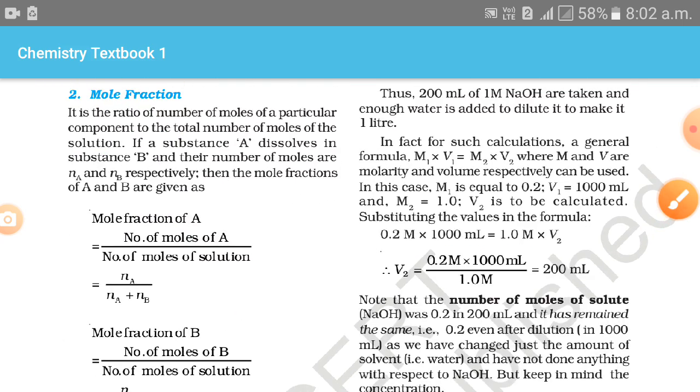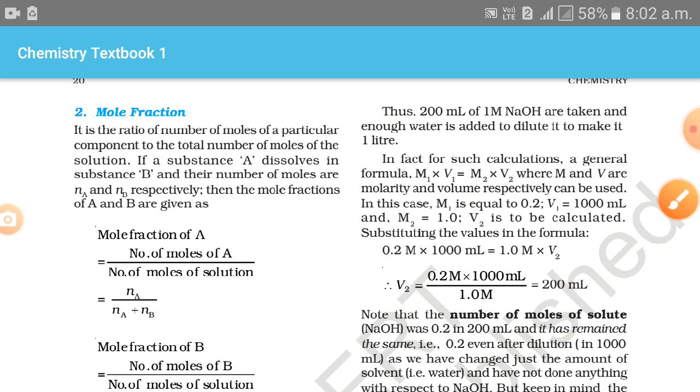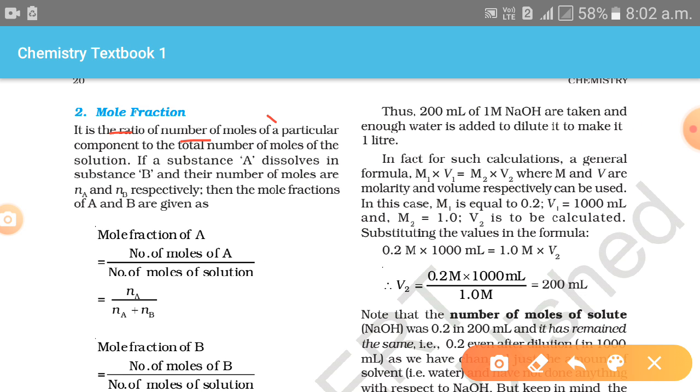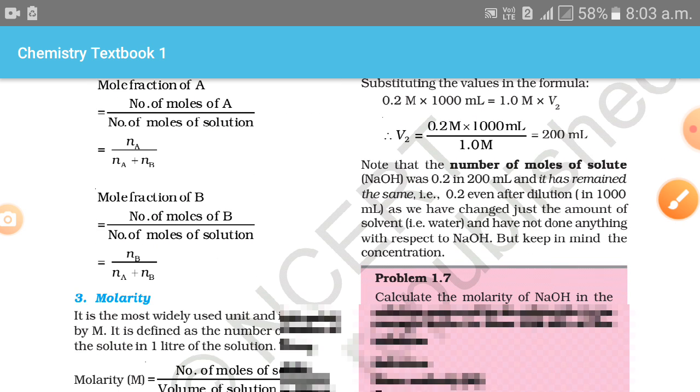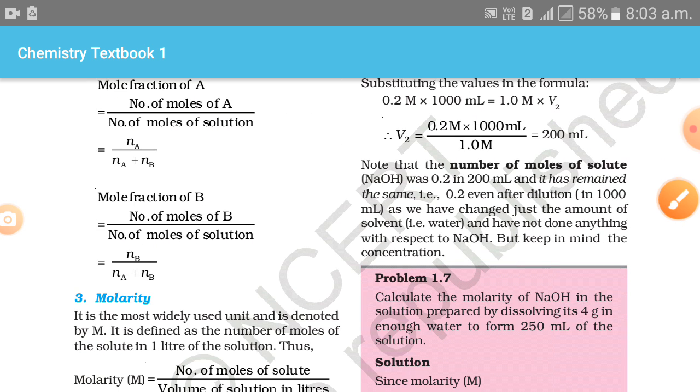Next, you can also see the mole fraction. What do we mean by the mole fraction? It is the ratio of the number of moles of a particular component to the total number of moles of the solution. Let's look here: if a substance A dissolves in a substance B and their numbers of moles are Na and Nb respectively, then the mole fraction of A is the number of moles of A upon total number of moles of solution, Na upon Na plus Nb. You can follow the same for the mole fraction of B.